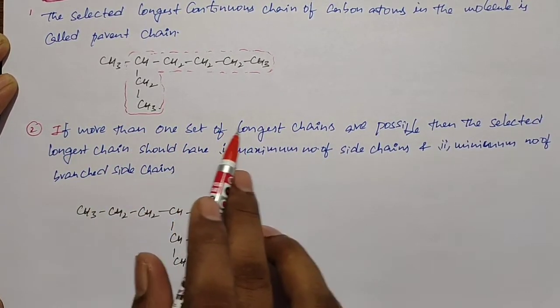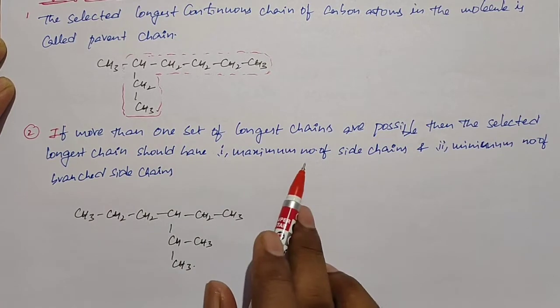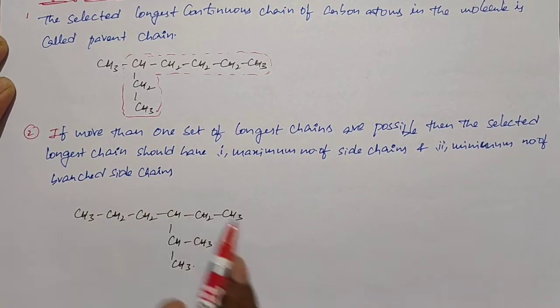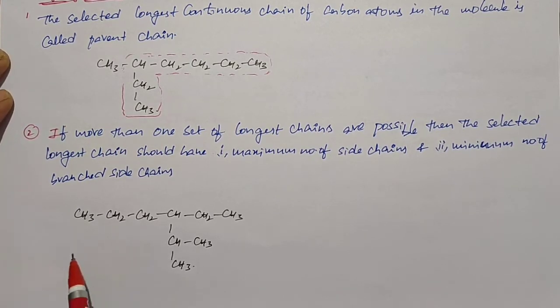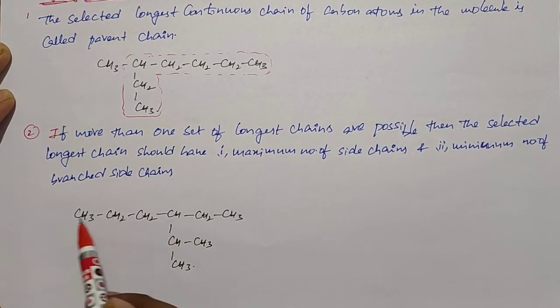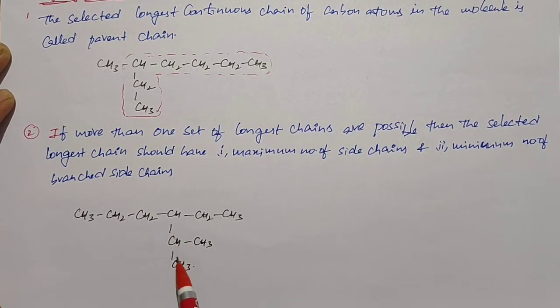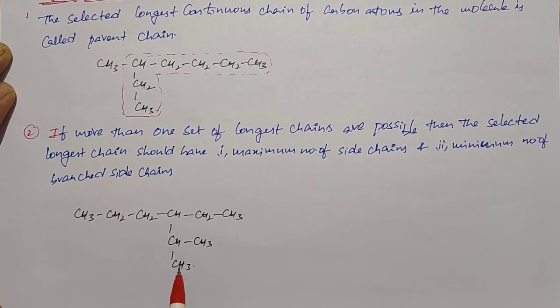If more than one set of longest chains is possible, then the selected longest chain should have the maximum number of side chains and the minimum number of branched side chains. For better understanding, here I give an example. Longest chain means more carbon atoms. So 1, 2, 3, 4, 5, 6. 1, 2, 3, 4, 5. 1, 2, 3, 4, 5. At the same time, if you come to this side, 1, 2, 3, 4, 5, 6. So now we get 2 possibilities to get 6 carbons.